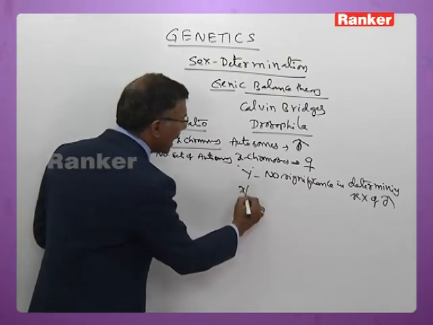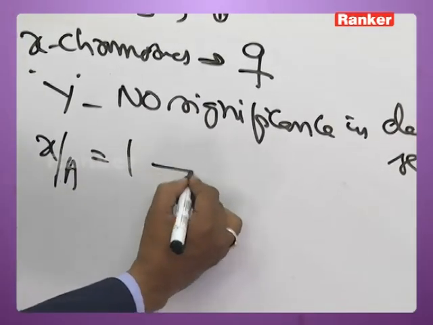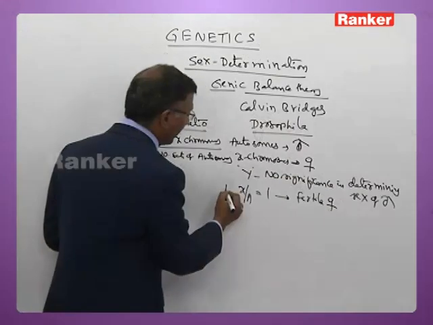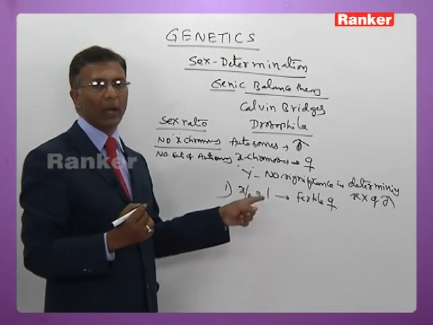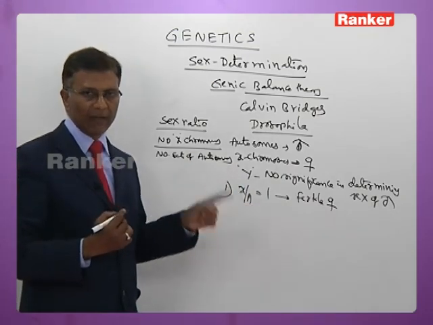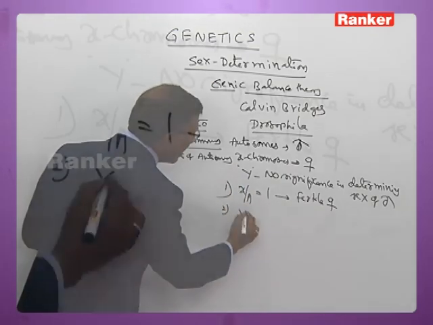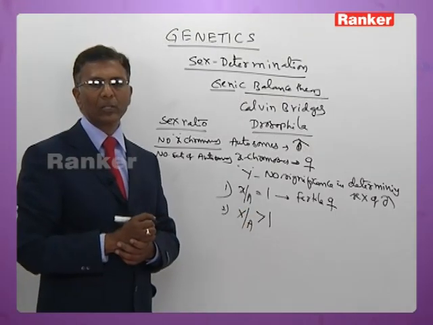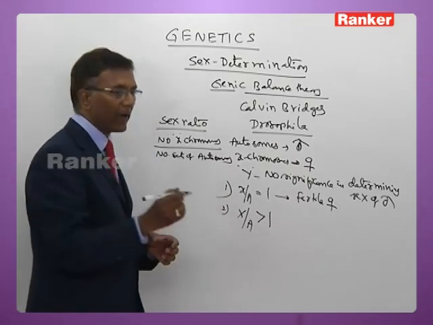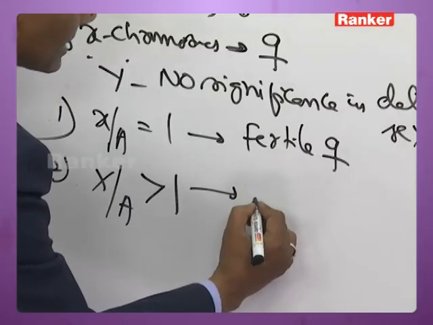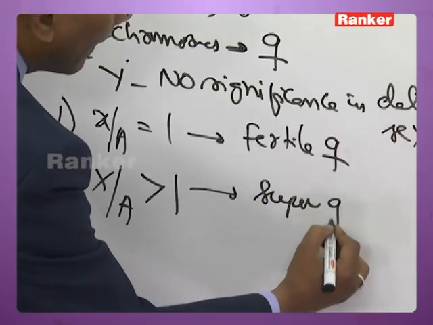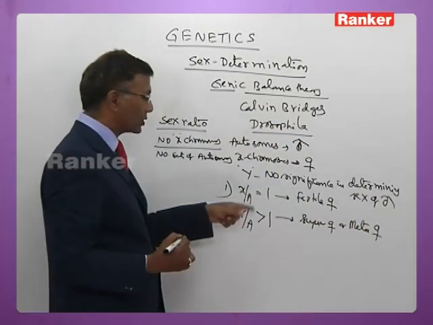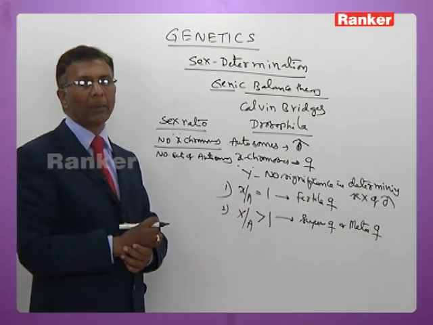If the X by A ratio is equal to 1, it indicates that the given insect is a fertile female. If the X by A ratio is greater than 1, about 1.5, it indicates that the insect is a super female, also called meta female, which is sterile.